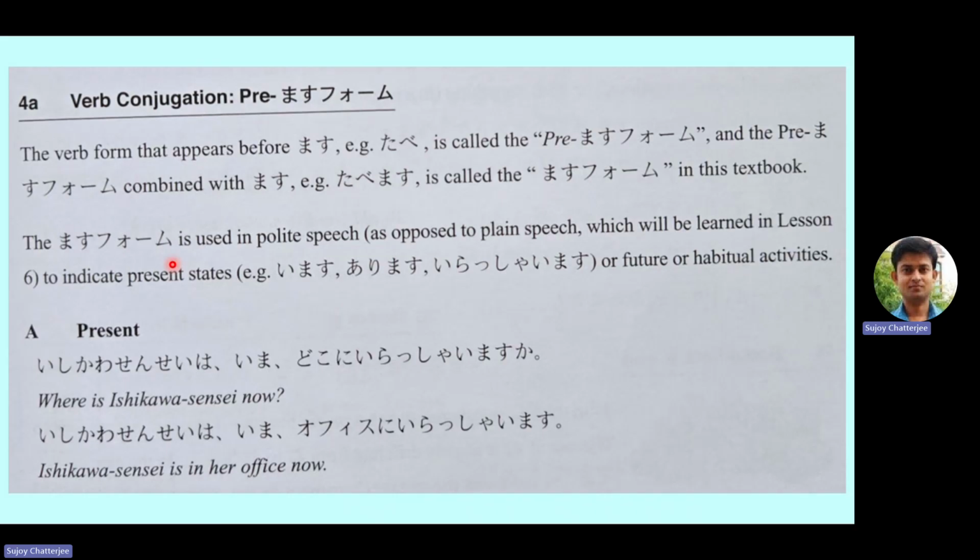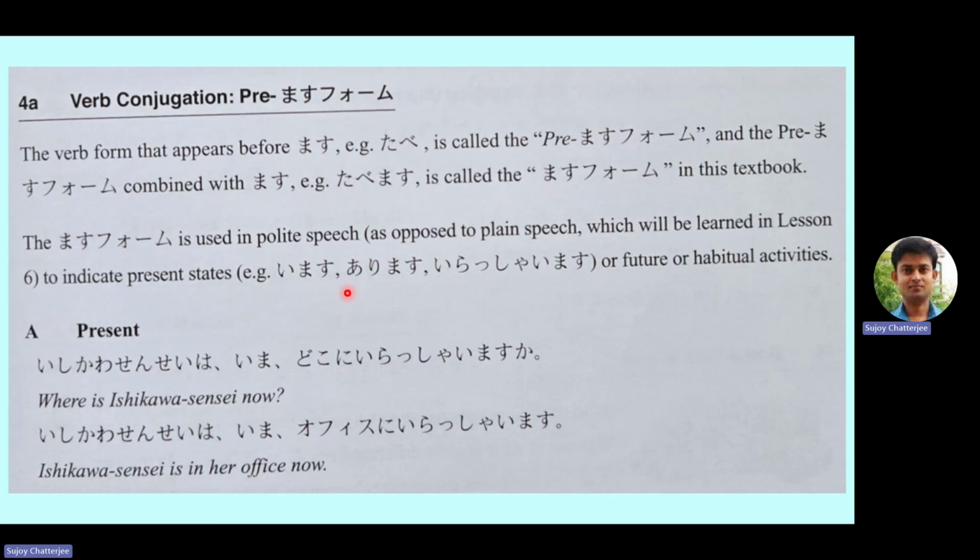So there is polite speech and then informal speech as well. How the verb form will change in informal speech will be dealt with in lesson 6, so we should not be bothered about that. For now, we only know masu, for example arimasu, imasu, irasshaimasu, tabemasu, and other things. For the time being, the masu form will be used to indicate present states, as they have mentioned here: imasu, arimasu, irasshaimasu, because these are the three verbs that we have learned in our last lesson.